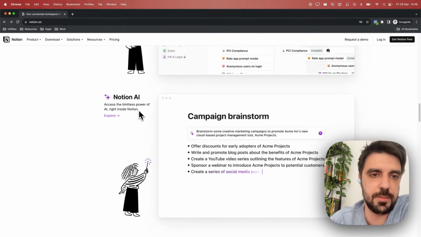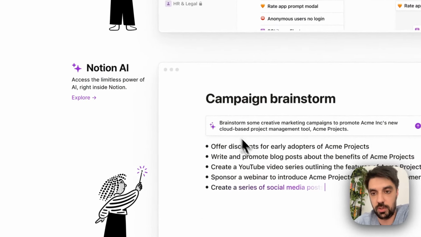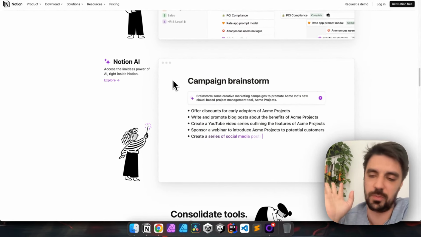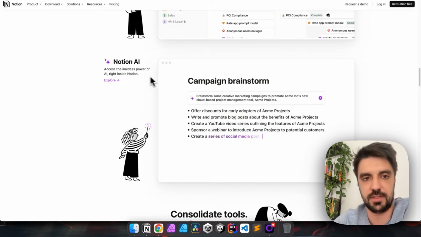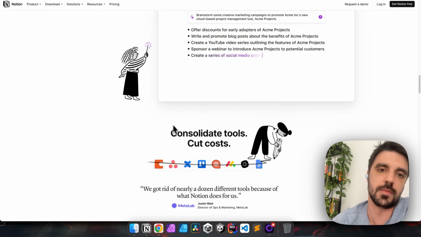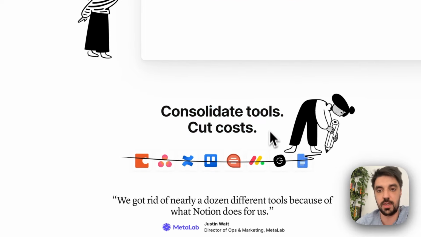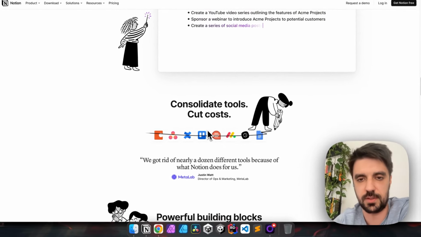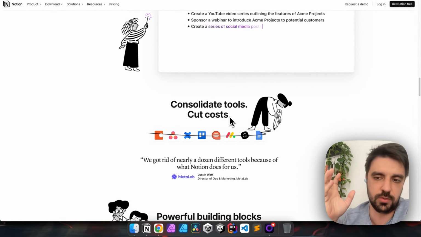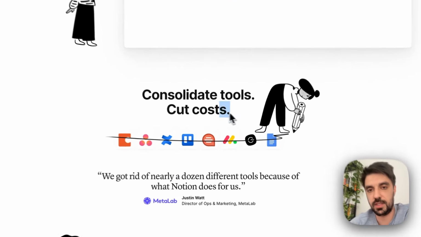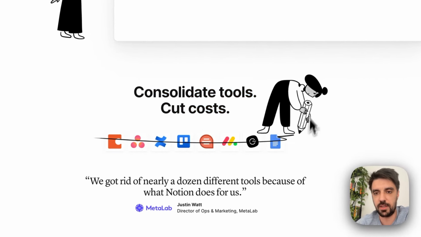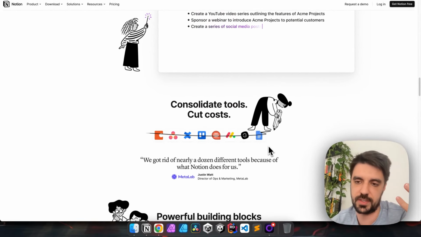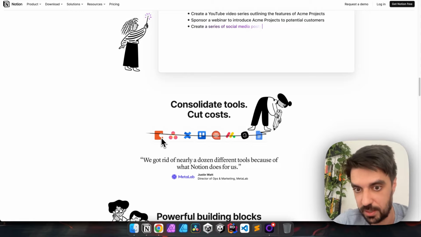Notion AI, access the limitless power of AI right inside Notion, showing me a little bit how it is, nice. And a little bit different from Duolingo that just had Super Duolingo without any explanations. At least here I can explore it, nice. Consolidate tools, cut costs. Love this, even though it's becoming quite popular right now that people are realizing this is strong copy to say reduce tools. I like this copy here, but I also like the design here. And again, visuals are copy, more or less, our CRO at least, showing exactly the tools you can replace.